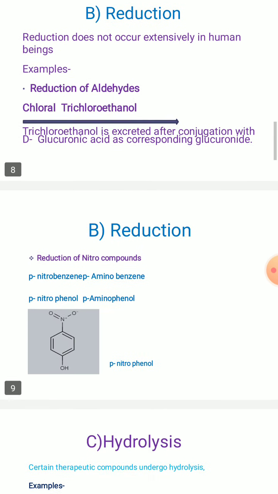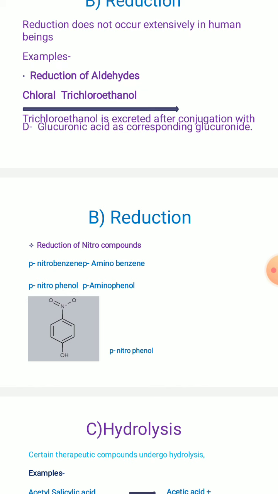If you come across certain nitro compounds, reduction of nitro compounds, para-nitrobenzene is getting reduced to para-aminobenzene, right? And para-nitrophenol is getting reduced to para-aminophenol. You can make out the para-nitrophenol structure, and it is getting reduced to para-aminophenol. So you will have your NH2 group and OH group in the para-aminophenol. So this is how the reduction is going to happen.